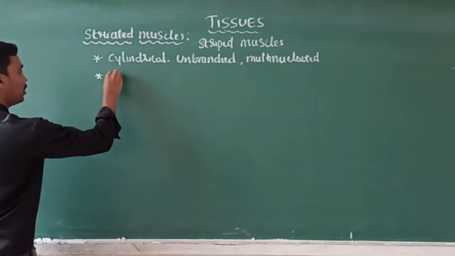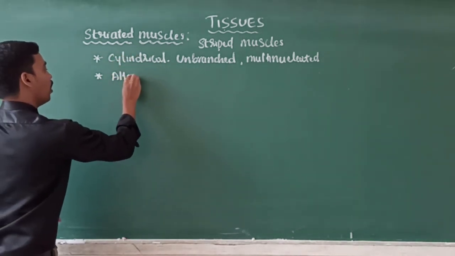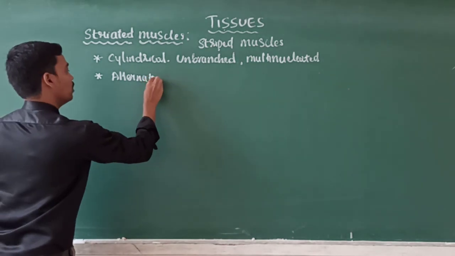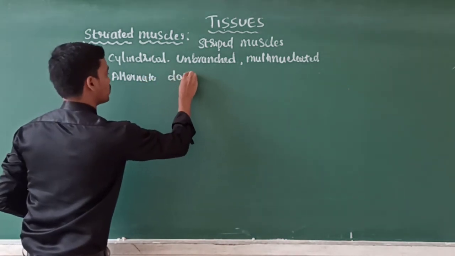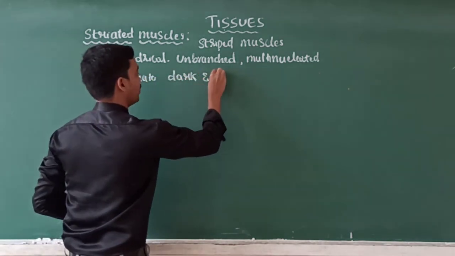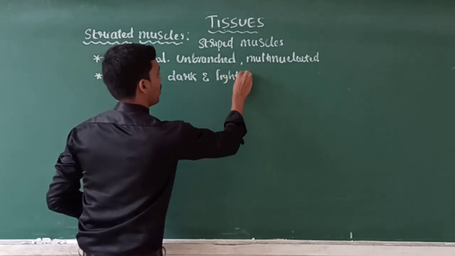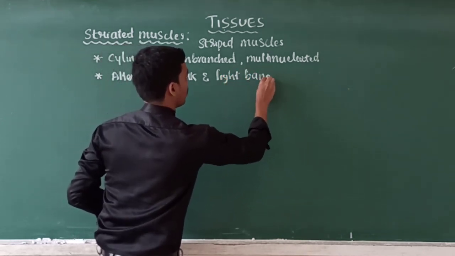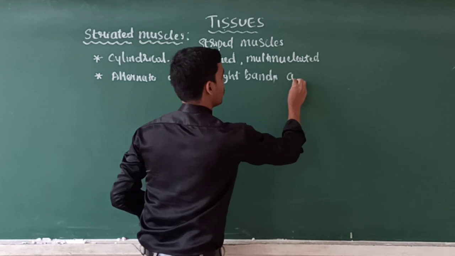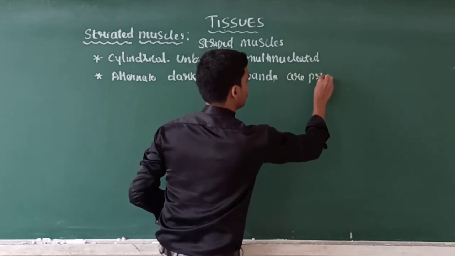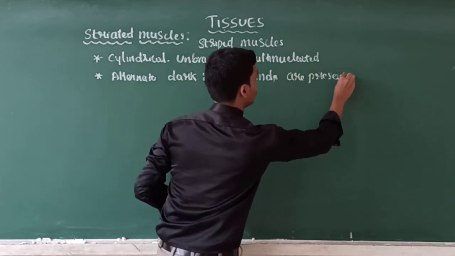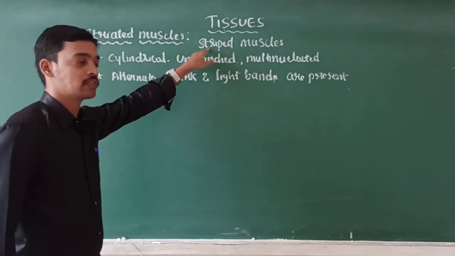Striped means alternate dark and light bands are present, so they are called striped muscles.